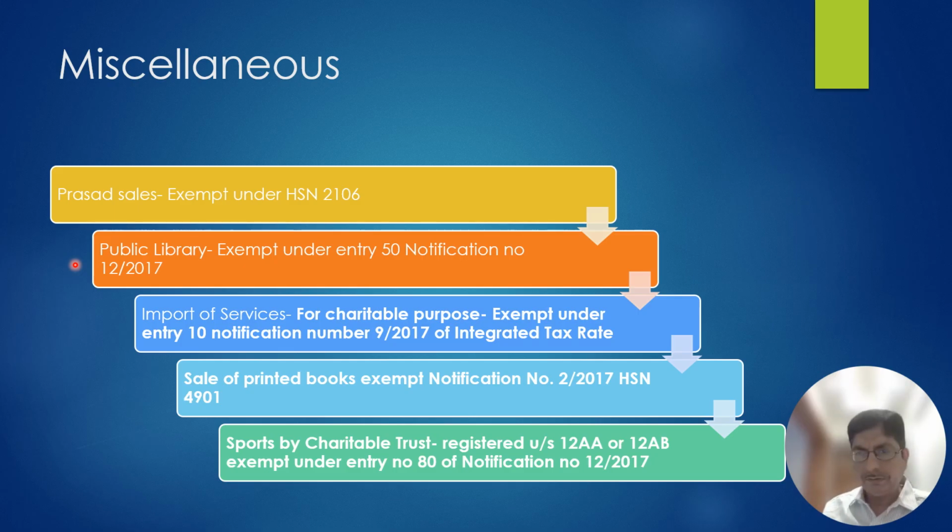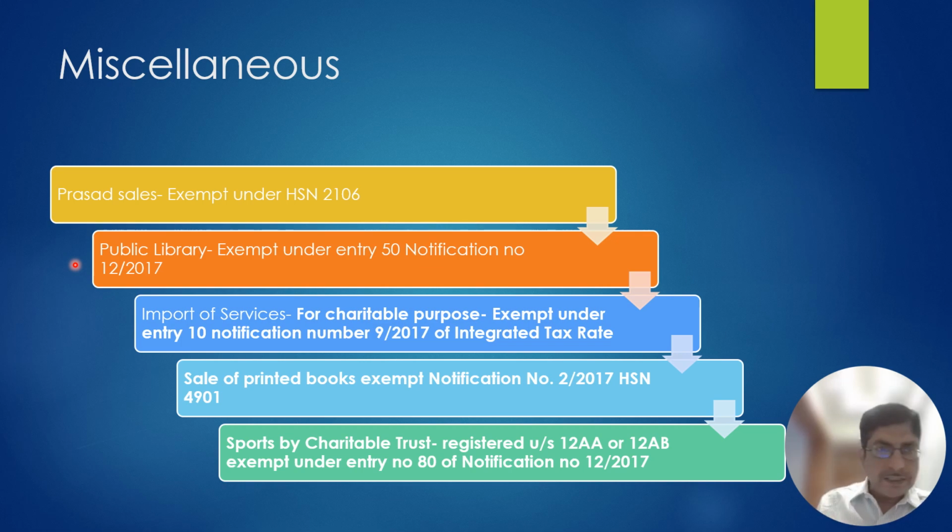That is not exempt, because the exemption entry that we are referring to is a service entry. 12/2017 is a service exemption. Sale of prasad is a sale of goods, that is not exempt under entry number 1 of 12/2017, which we are referring to as public charitable trust.